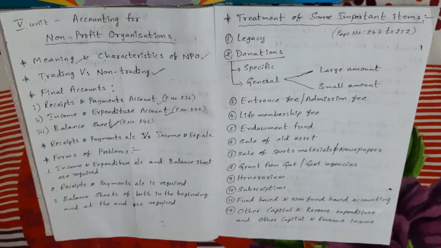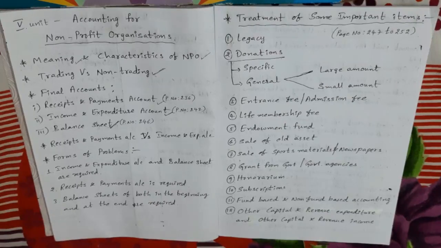Instead, there will be a capital fund, a general fund or an accumulated fund. In a non-profit organization, the capital amount is not called capital but capital fund, general fund or accumulated fund. This fund represents the net assets of the non-trading institution.